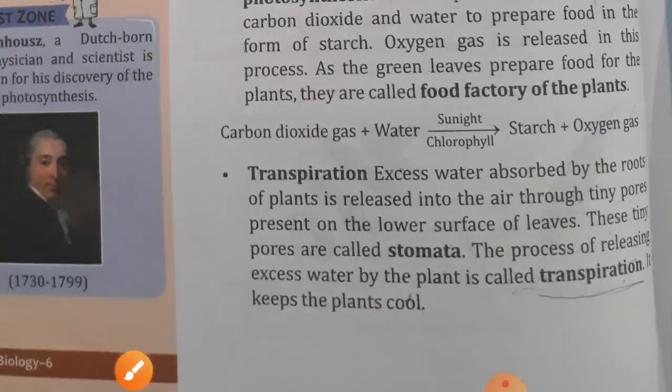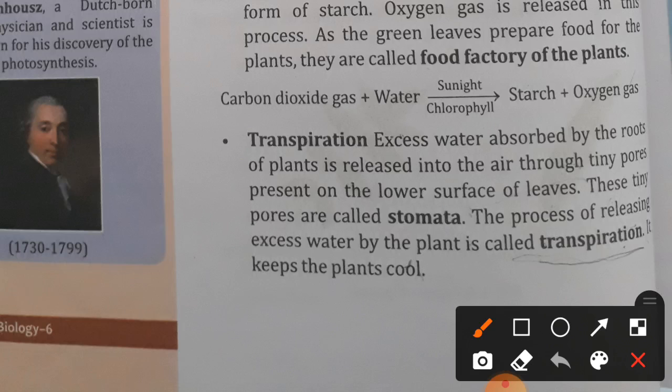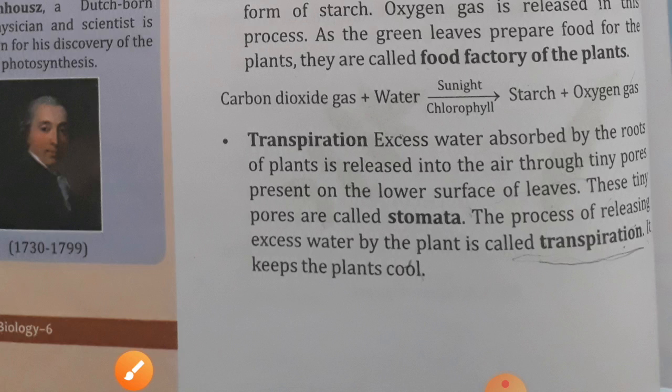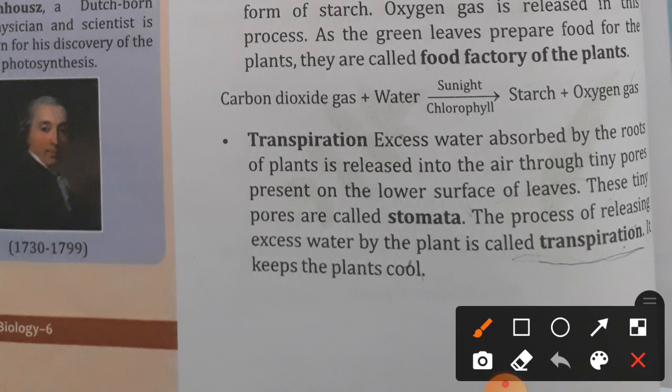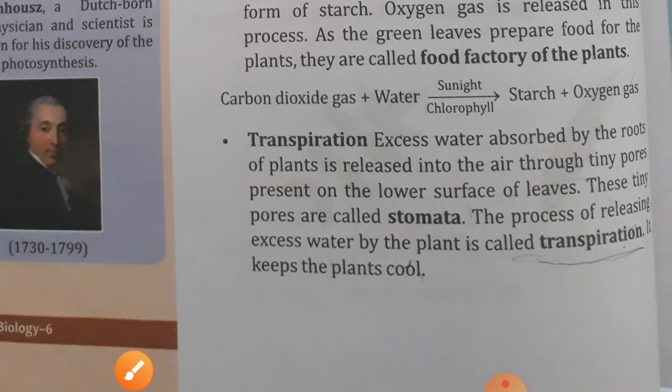Now transpiration. Whenever the water level increases in the leaf, it does a process that is called transpiration to remove that water from it. So excess water absorbed by the roots of the plants is released into the air through the tiny pores present on the lower surface of the leaf. These tiny pores are called stomata, and the process of releasing excess water by the plant is called transpiration.